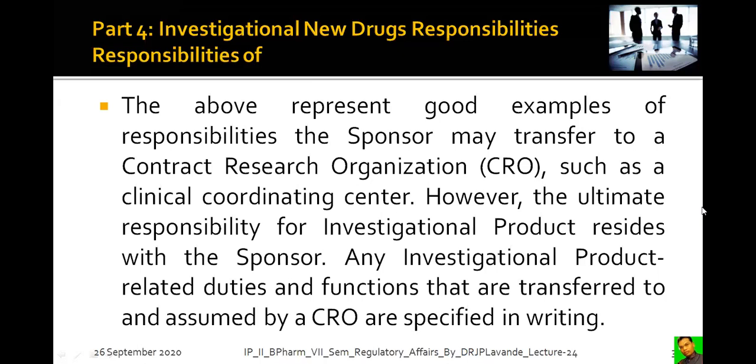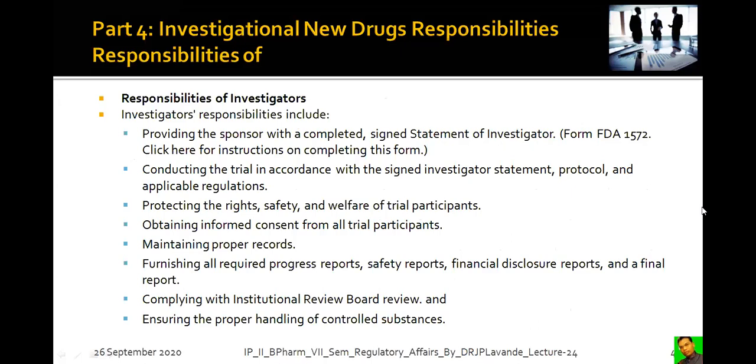So that means what? Everything should remain in writing. Just verbal communication should not be done. Everything should remain on record, everything should have documentation, everything should be in written form.